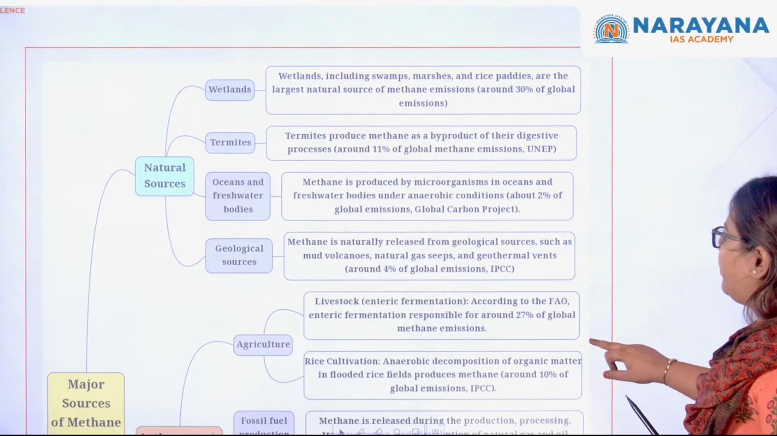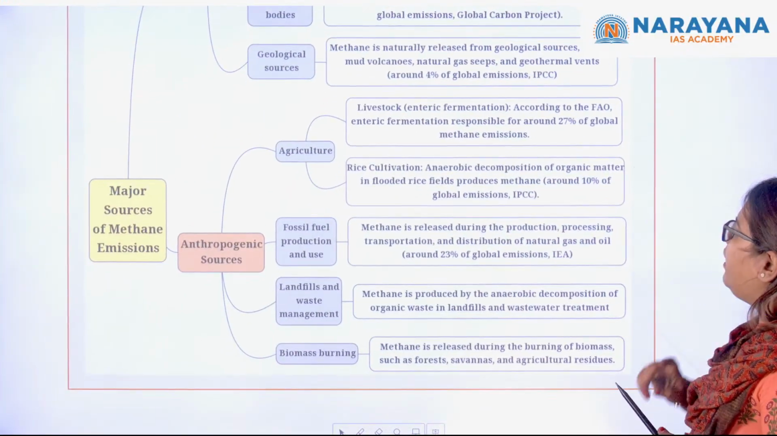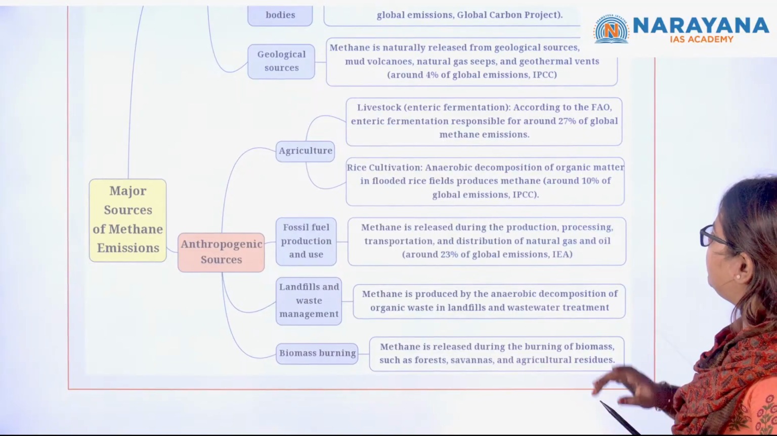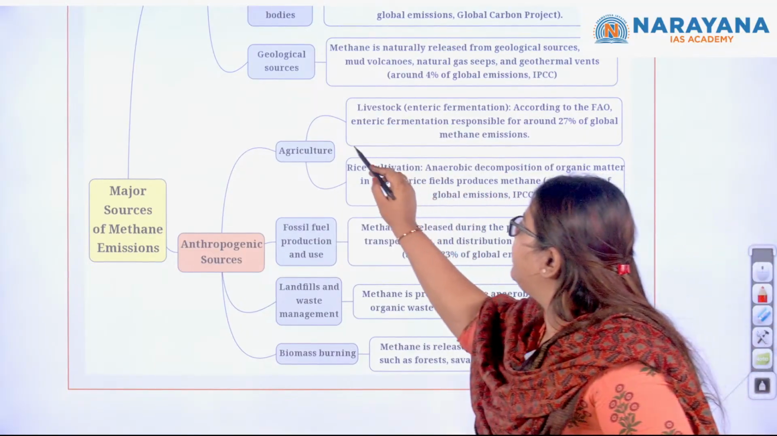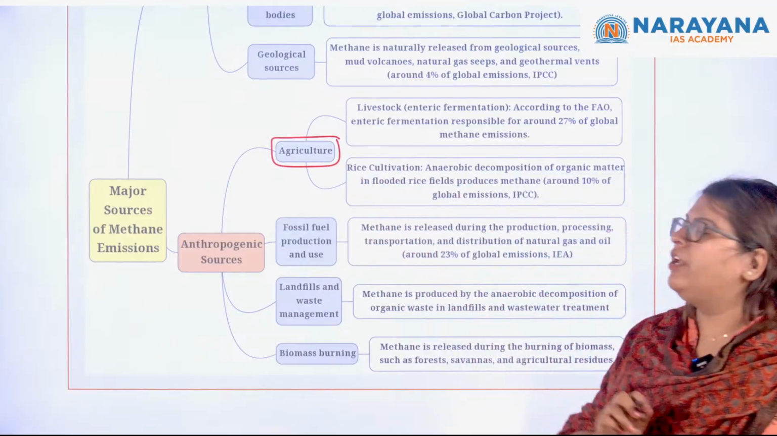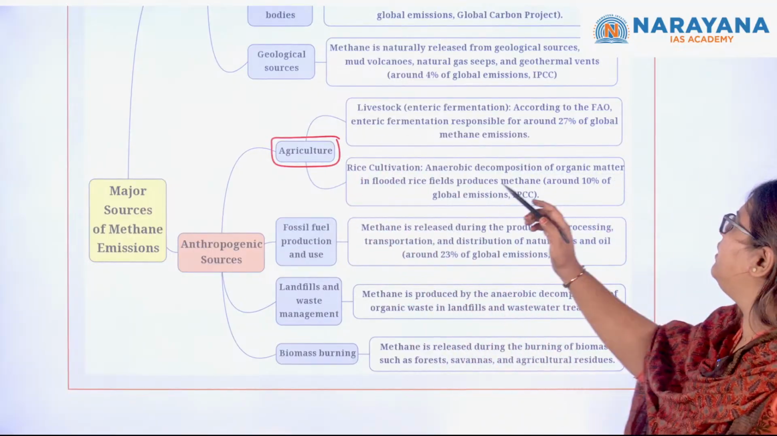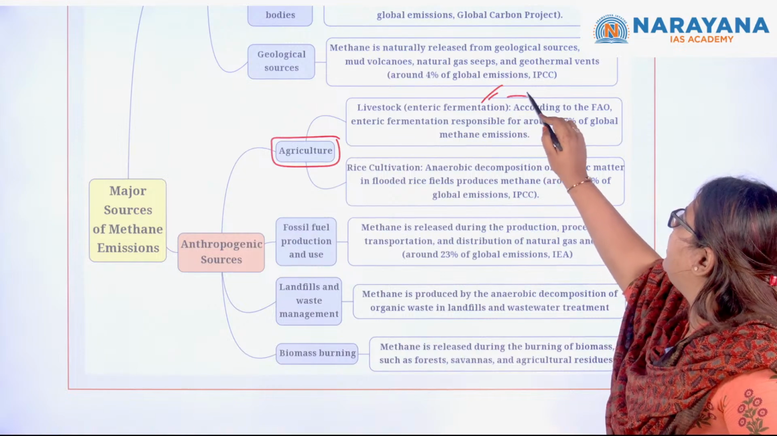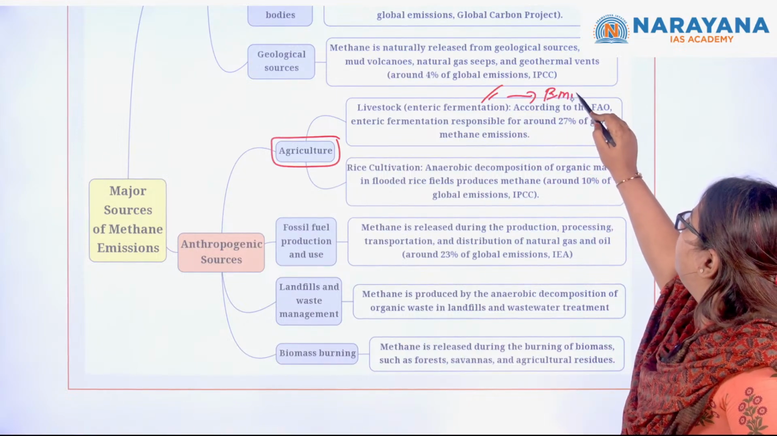Moving forward, if you see the anthropogenic sources, the first one is agriculture. So here you have the livestock that significantly releases the emissions. Through what?